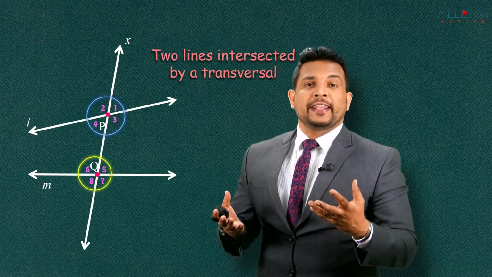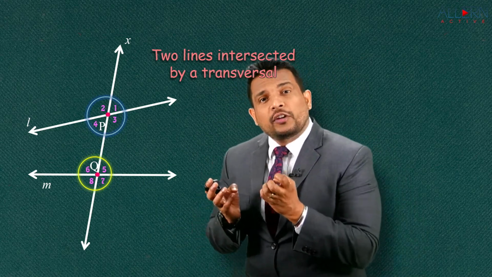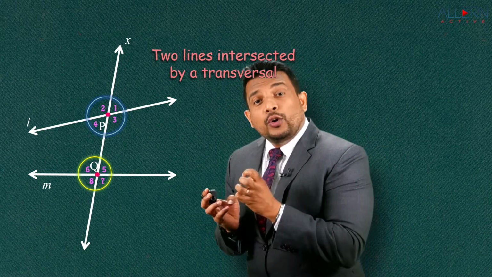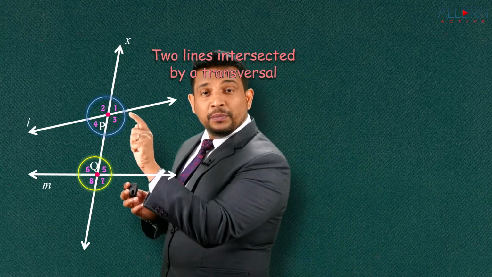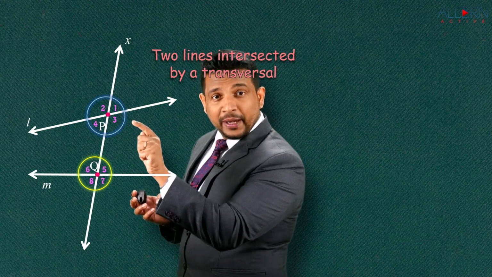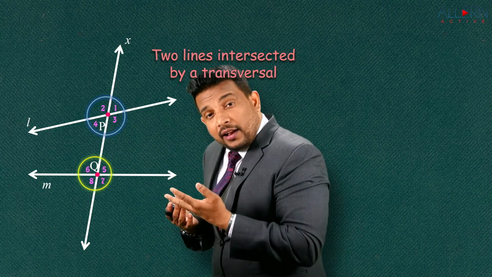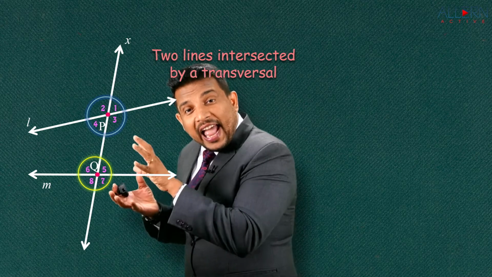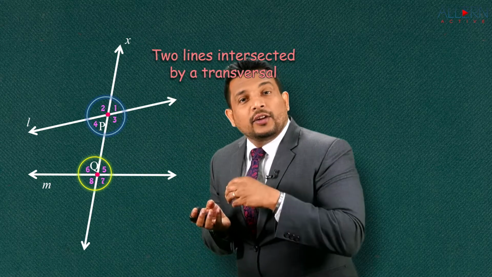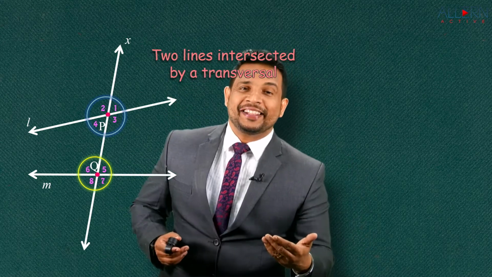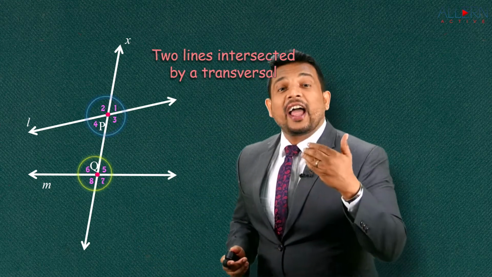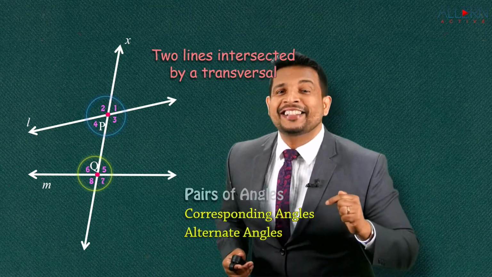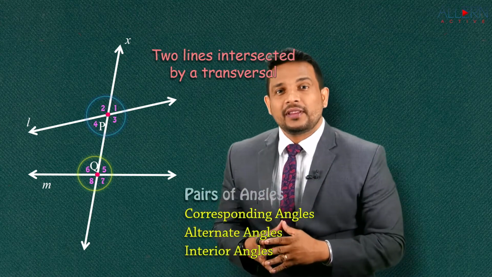Now what we are learning is, we are going to form pairs of angles. Now how you are going to form that pair is very simple. You're going to pick up one angle from this set of angles which are formed at P and the other angle from these angles which are formed at Q. And that is going to be one pair. Now there are different pairs which we will create like this, and those pairs have been classified as corresponding angles, alternate angles and interior angles. Is that clear?